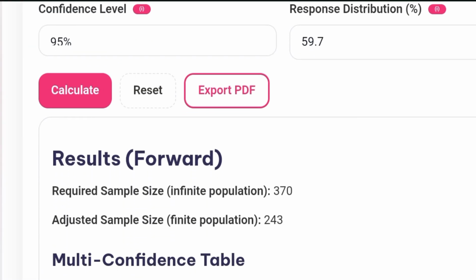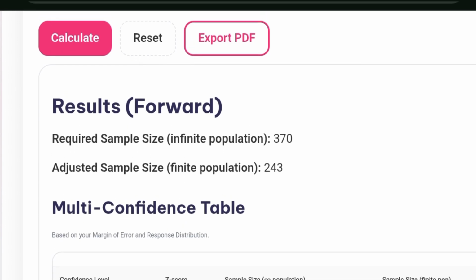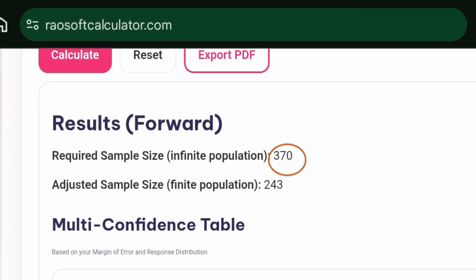Now here you can see that we have the required sample size in brackets, which is infinite population, and the answer is 370. And then we have the adjusted sample size, which is in brackets the finite population with 243 samples. Now this is why I told you that you can use this calculator if you know your population and even if you don't know your population.